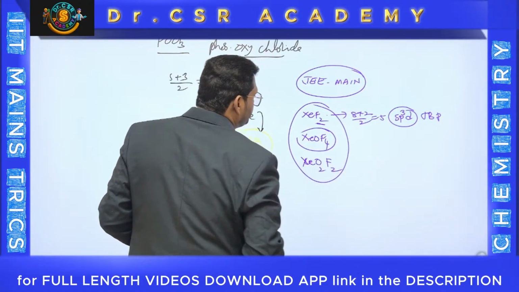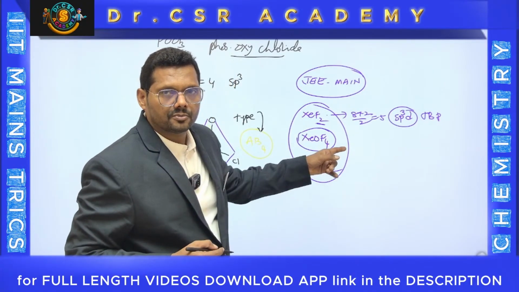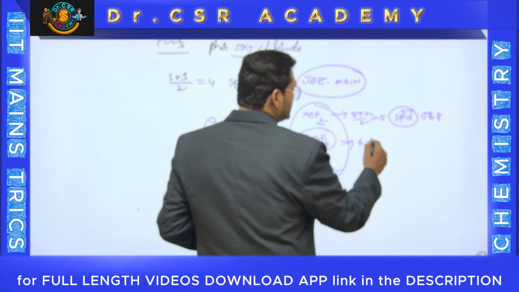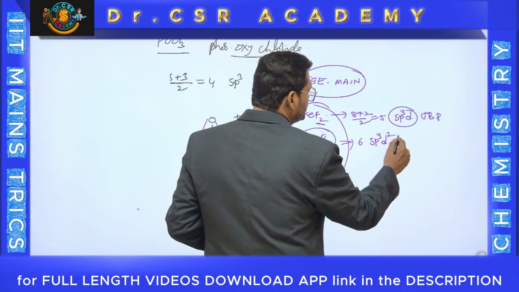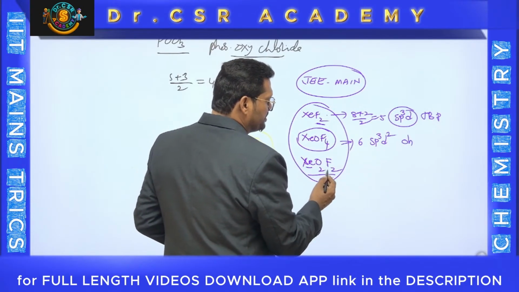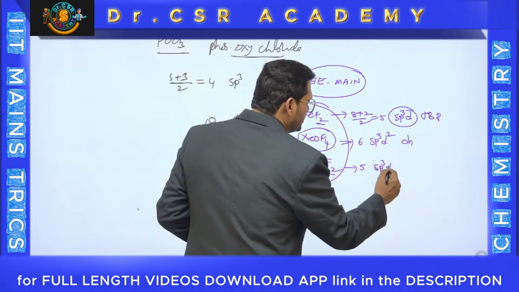Similarly, XeOF4, first we will predict the hybridization. Xenon 8 plus 4 monovalent, 8 plus 4, 12, 12 by 2, 6. Immediately we are getting 6. Immediately you can say sp3d2, which is called octahedral. Then XeO2F2: 8 plus 2, 10, 10 by 2, 5, sp3d, 5 you are getting, therefore sp3d.